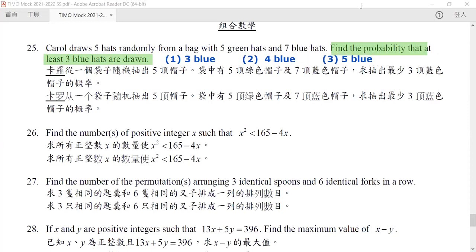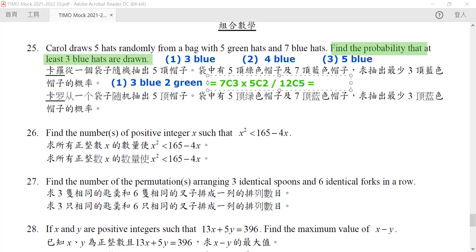Now, the probability of drawing 3 blue, which means that it must be 3 blue and 2 green. But what's the probability of drawing 3 blue plus 2 green? The probability is exactly equal to, you get 3 from the 7, so 7C3, multiplied by you get 2 from the 5, so it's 5C2, and then divided by all the hats. All the hats will have 12 hats, and you select 5. So this is the probability.